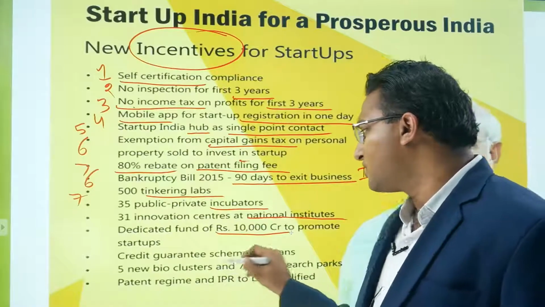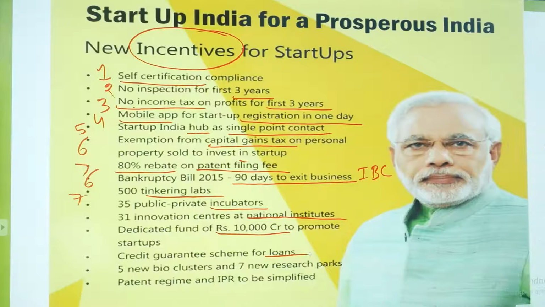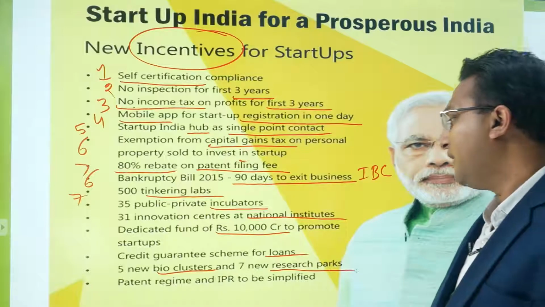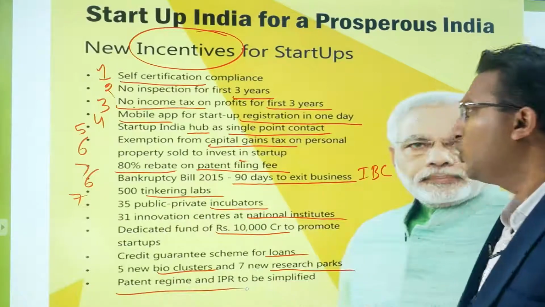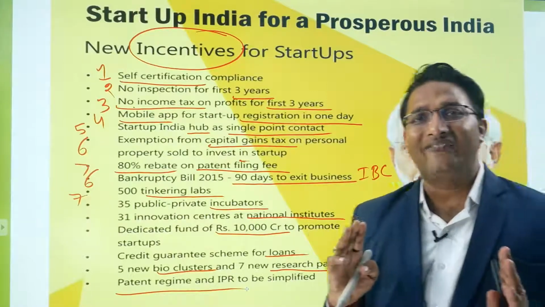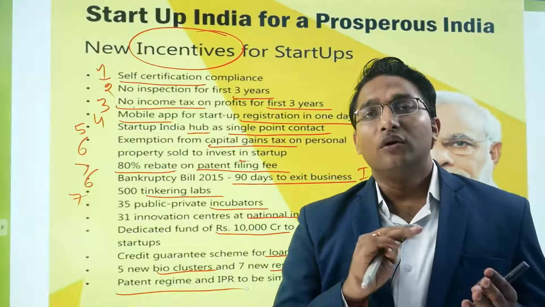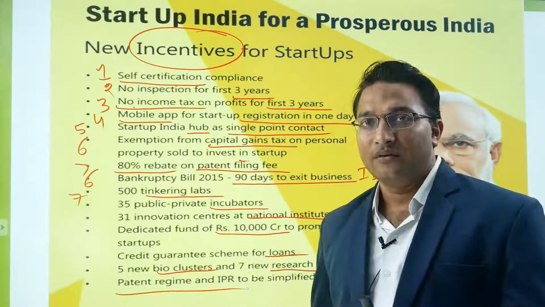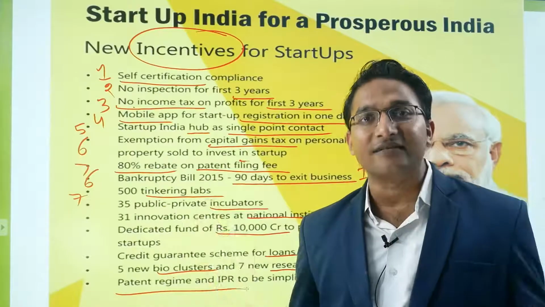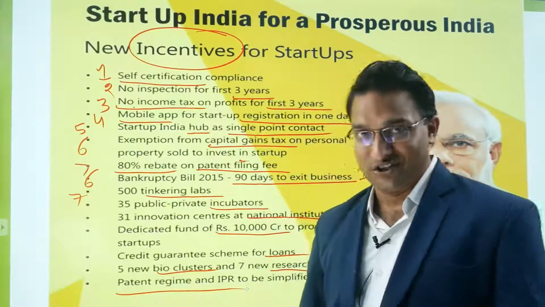Credit guarantee scheme for the loans, so they will be getting easy loans because the government will be providing the credit guarantee. 5 new bioclusters and 7 new research parks will be established. Patent regime and IPR to be simplified. So you can see, from taxation to availability of loan to regular compliances to patent and intellectual property compliances to funds of 10,000 crore, all these things are made available to startups so that more and more people are attracted towards entrepreneurship, right?